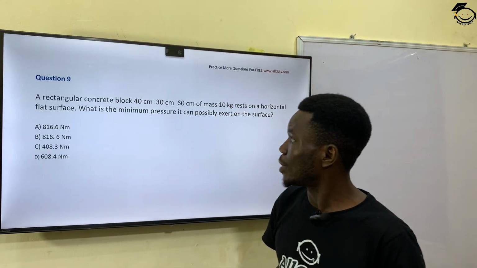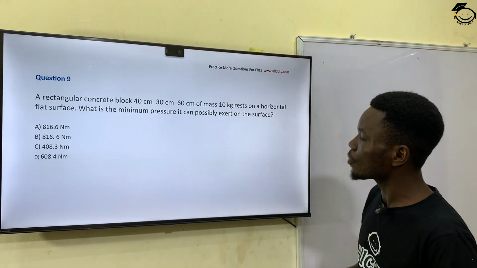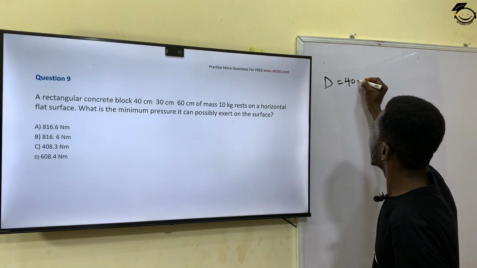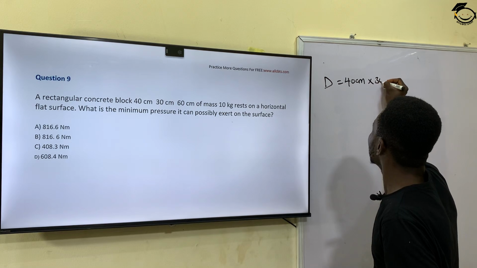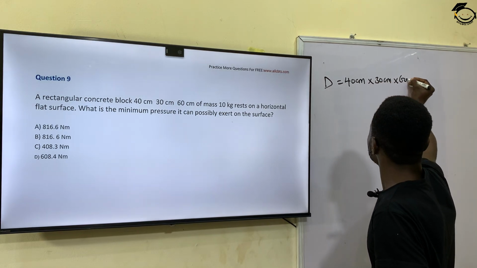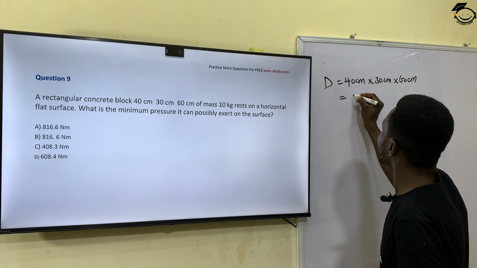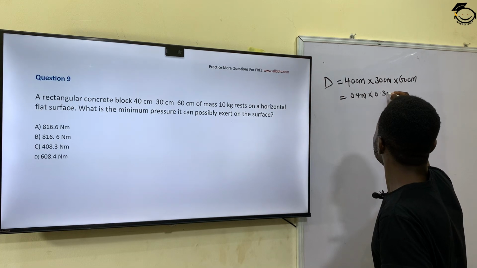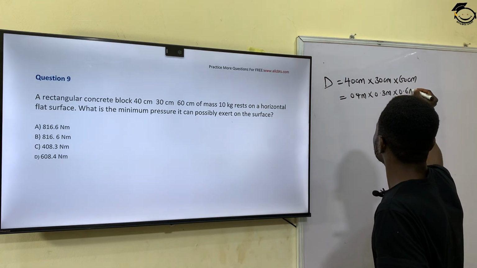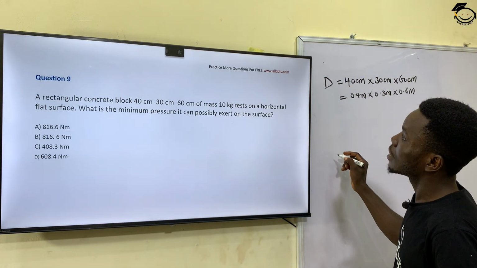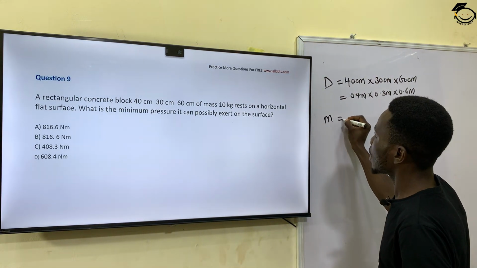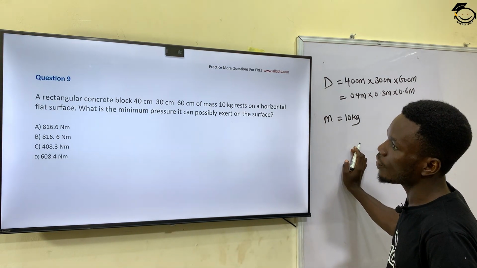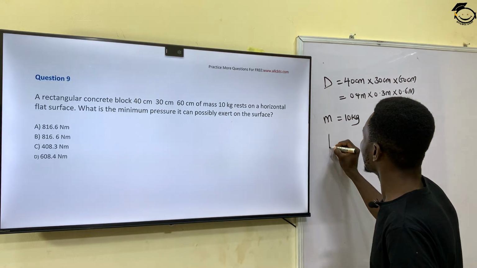Next is question number 9, which says a rectangular concrete block with the dimension. So the dimension was given as 40 centimeters by 30 centimeters by 60 centimeters. This is the same thing as saying I have 0.4 meters by 0.3 meters by 0.6 meters. And then the mass was given as 10 kilogram, that it rests on the horizontal flat surface. What is the minimum pressure? So we're looking for the minimum pressure.